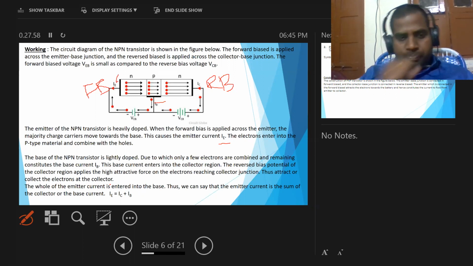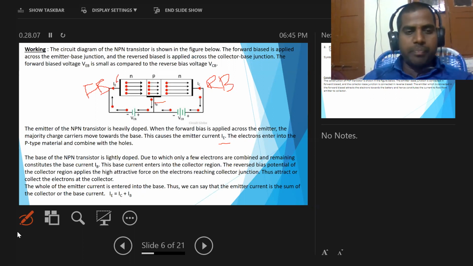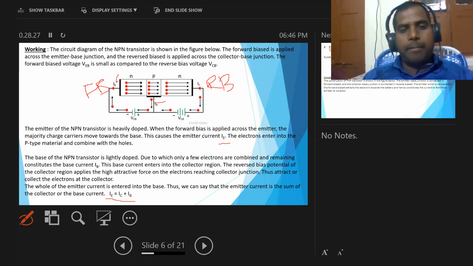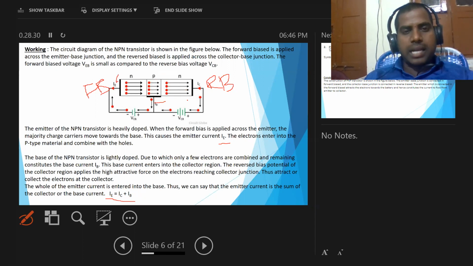Now the whole of the emitter current enters into the base. Thus we can say that the emitter current is the sum of the collector current and base current. So here this is the equation for emitter current. The emitter current is equal to the sum of the collector current and base current. IC means collector current, IB means base current. So this is the working of the NPN transistor.